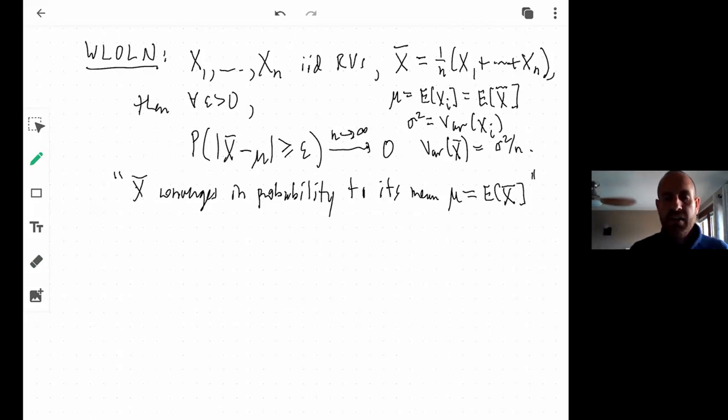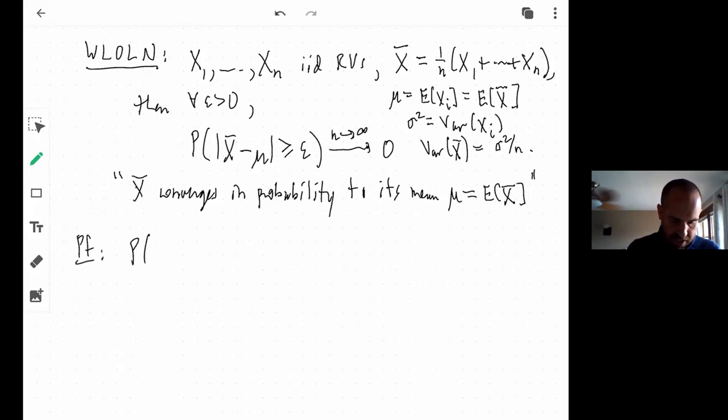We ended up invoking the Chebyshev inequality. And so long as that variance was finite, again, that's one of the assumptions I'm making here. So long as the variance is finite, you end up getting a bound that has an n in the denominator, and that thing ends up going to 0. In fact, the proof's kind of easy. It goes like this. Let's just actually prove it again real quick.